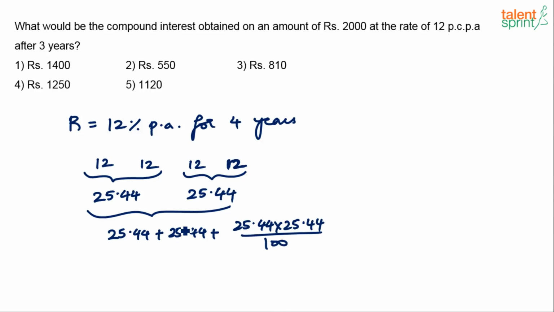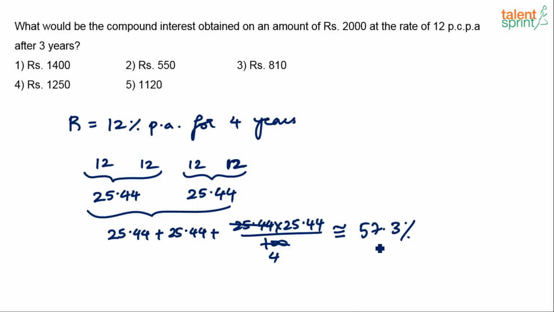You're getting it? So this is like 50.88. How much is this? If I say approximately, let's say 25, this is 4 times. And 25.44 by 4 will be 6.3, let's say, right? 6.3 or 6.4. So 50.88 plus 6.4. That's going to be somewhere around 50.9 and 6.4. So 56.9, 57.3, approximately 57.3%.